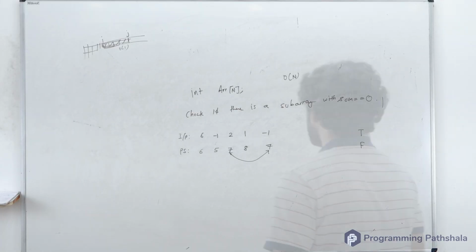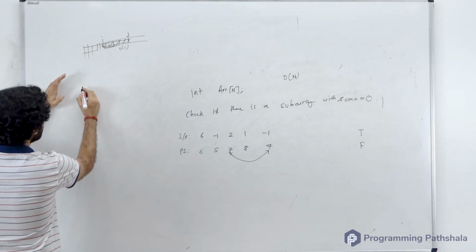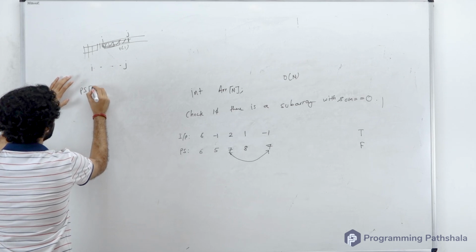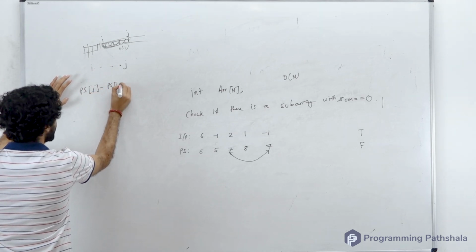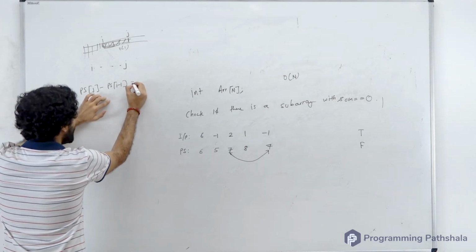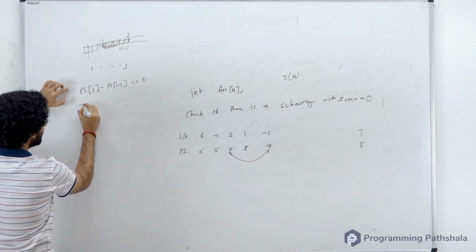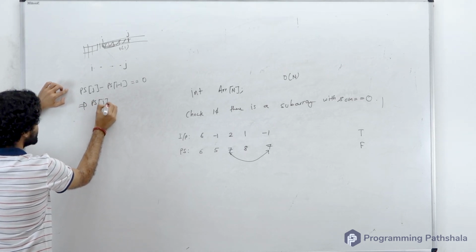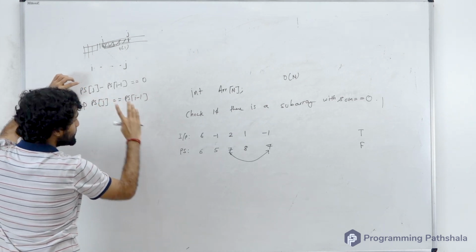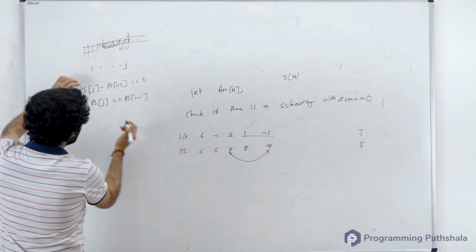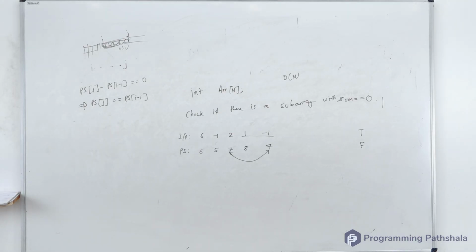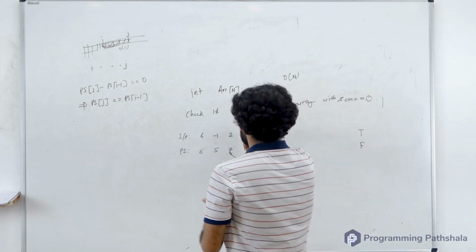See, just now we did one thing. We said that if I have to find the sum from i to j, then it is prefix sum till j minus prefix sum till i minus 1. If this has to be 0, then I equated this to 0, and this equation can be rewritten as ps[j] equals ps[i minus 1]. So if there is a subarray with sum 0, then a prefix sum must repeat. And if a prefix sum repeats, it definitely means that there is such a subarray.